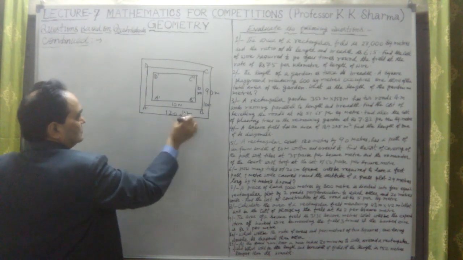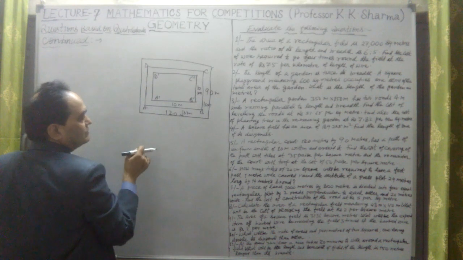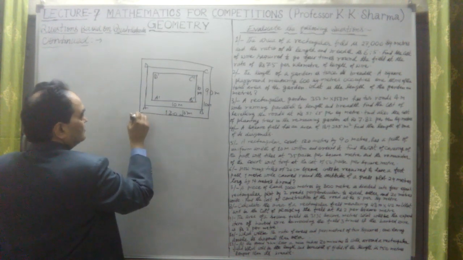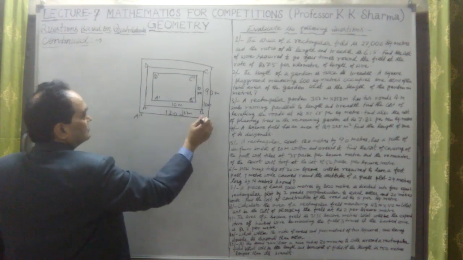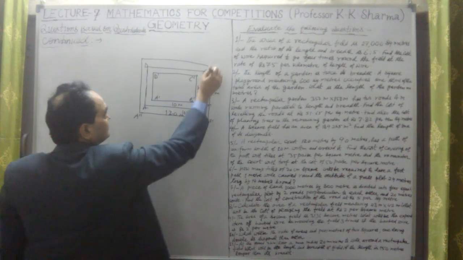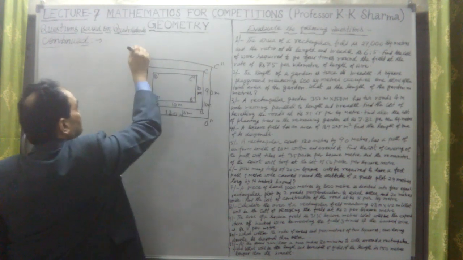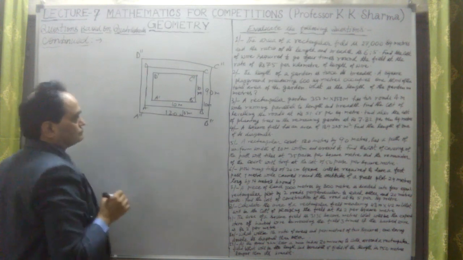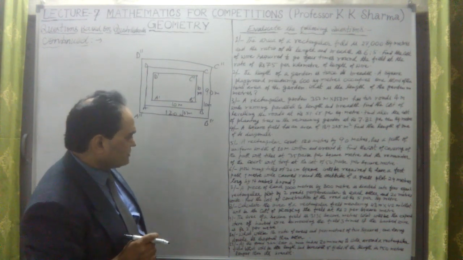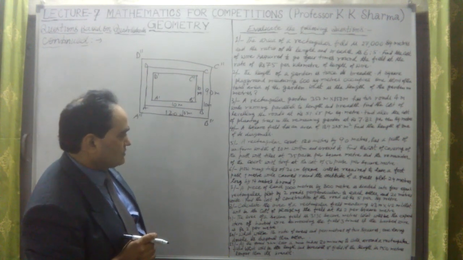Okay, and around the field also there is a 10 meter wide path. So this is A double dash, B double dash, C double dash, and this is D double dash. Okay, now it says that we have to find out the 35 paise per